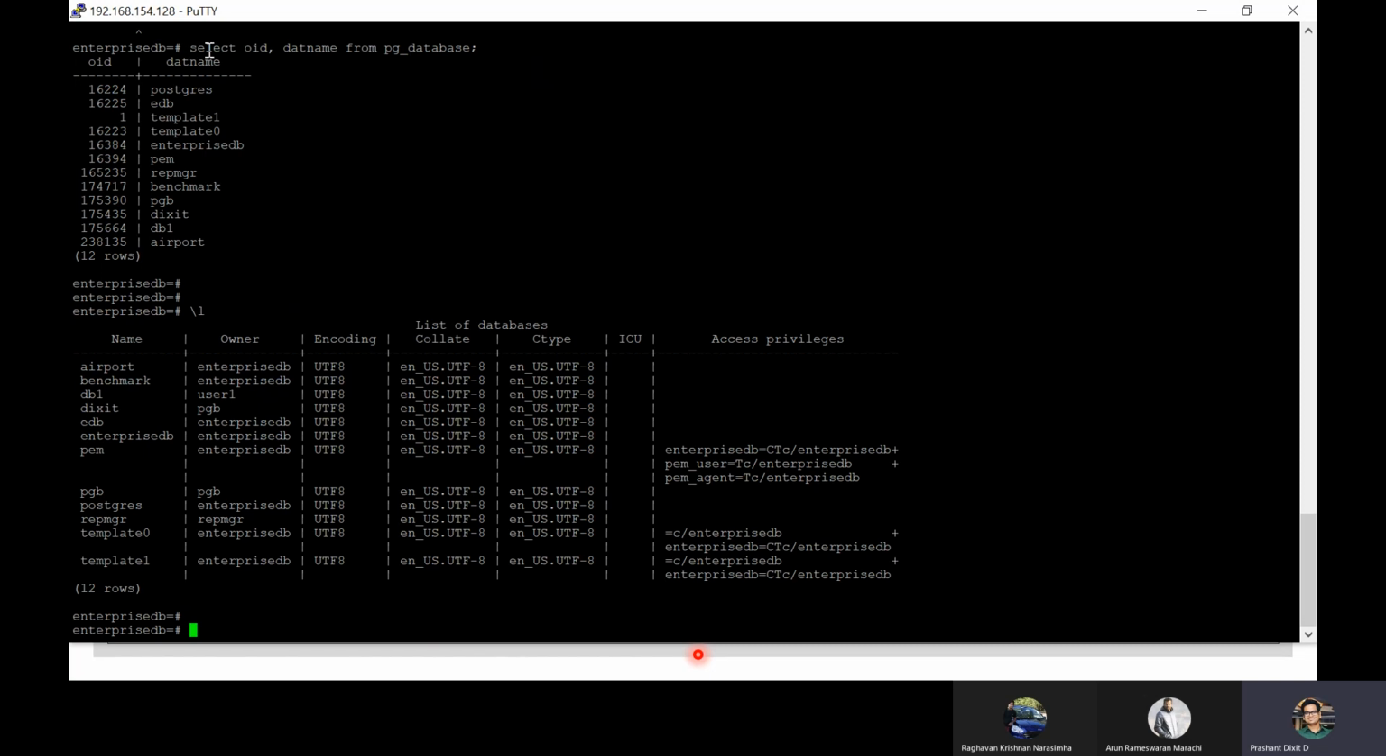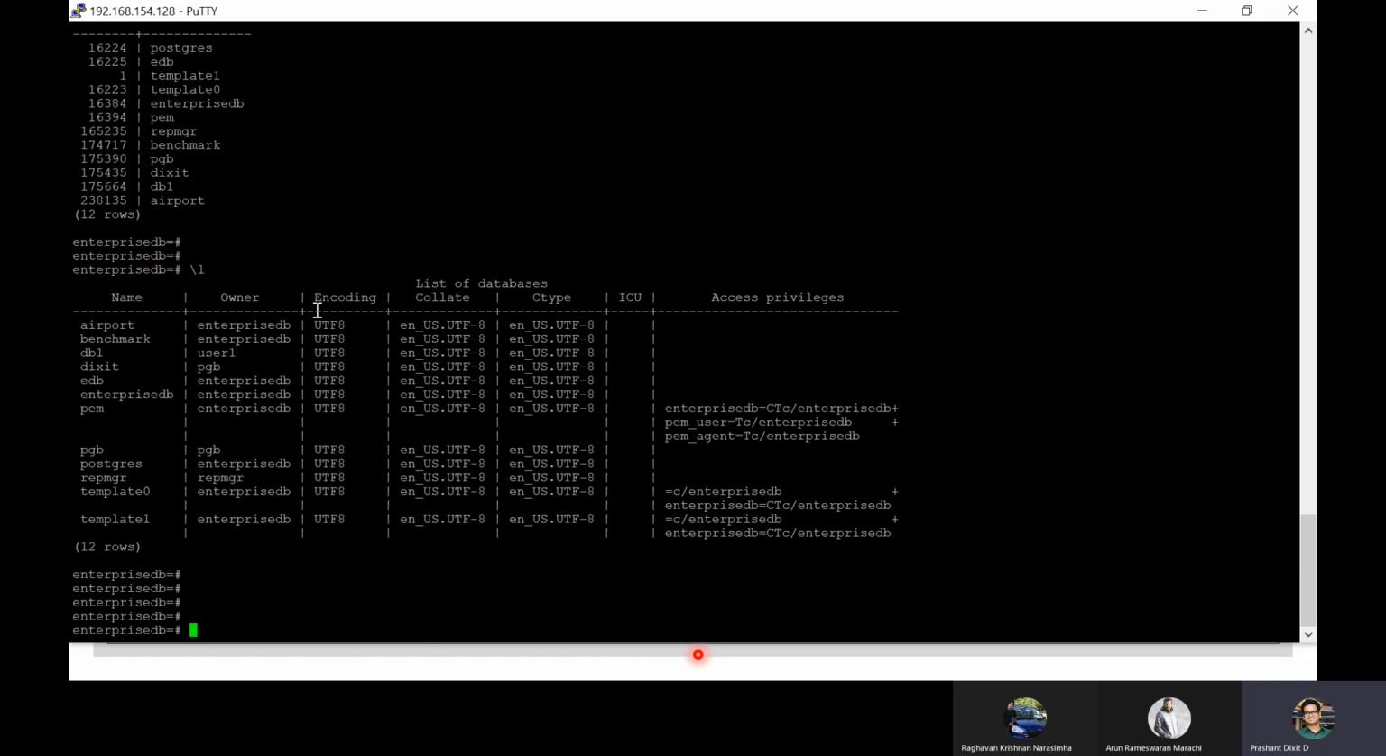And also you can do it using tables or dynamic views. So the same result I can get from select oid, datname from pg_database. It's providing the same information. You can get information like encoding, owner and access privileges too from the same table. But right now I only captured the OID and datname details here.